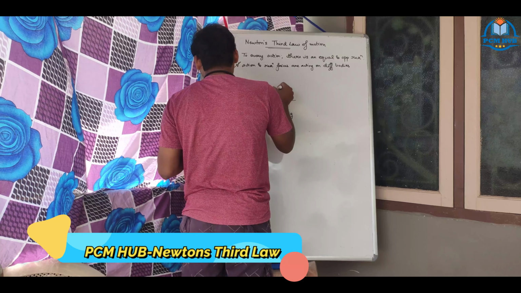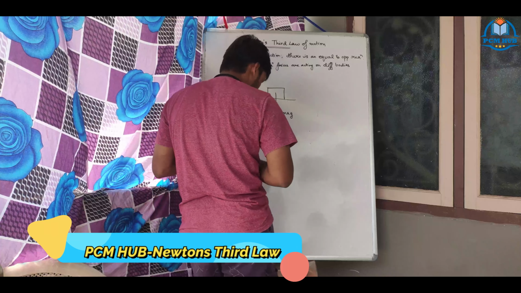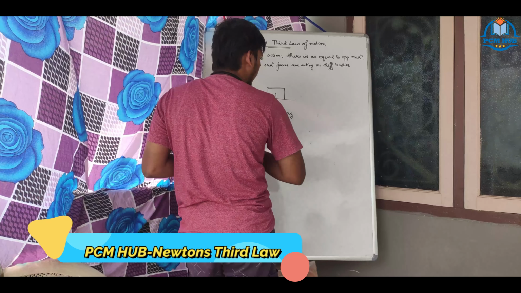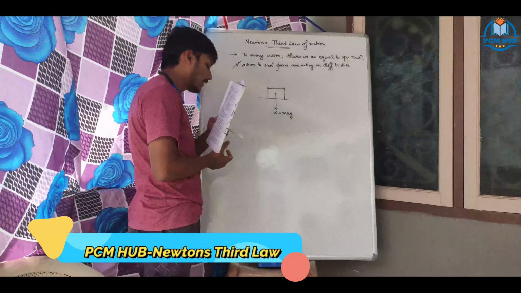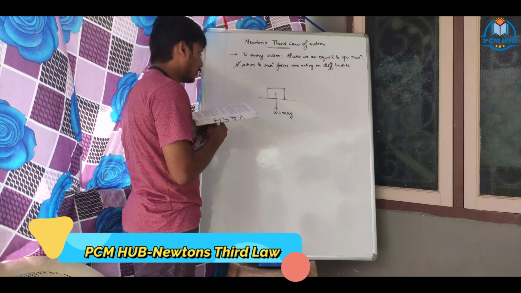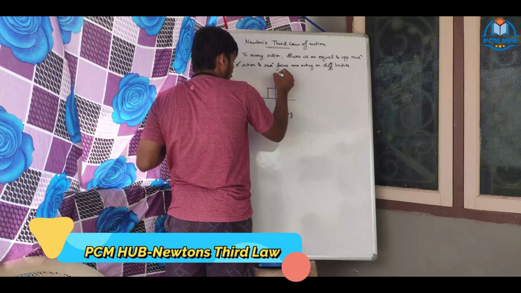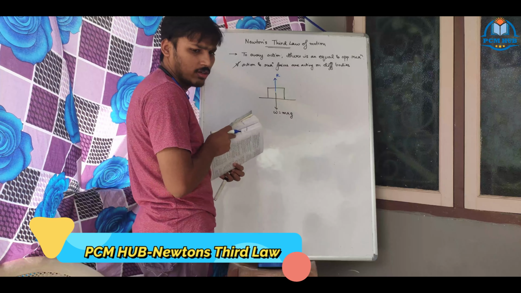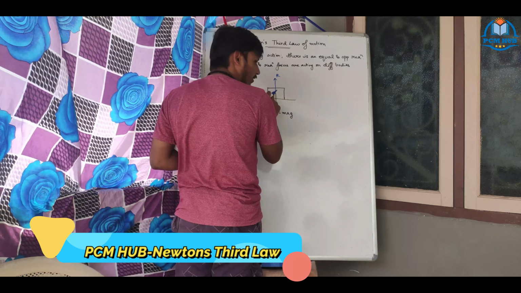Now there was an equal and opposite reaction. So there should be an equal and opposite reaction which will help the block to be at its original position. Reaction force. Now the weight of the body is acting from the center of the body.